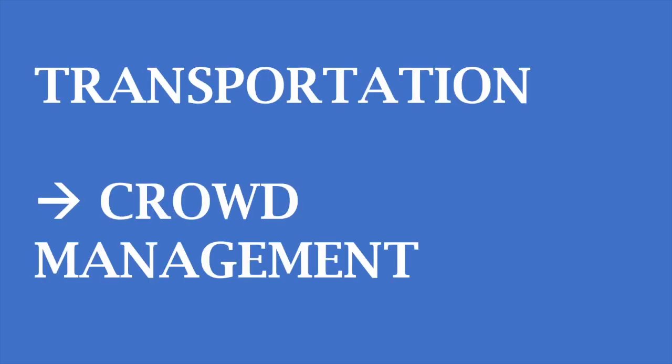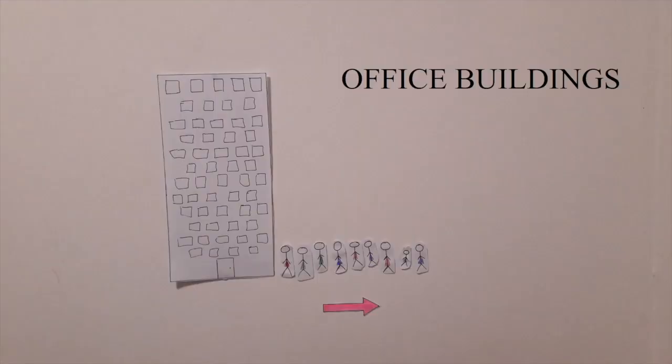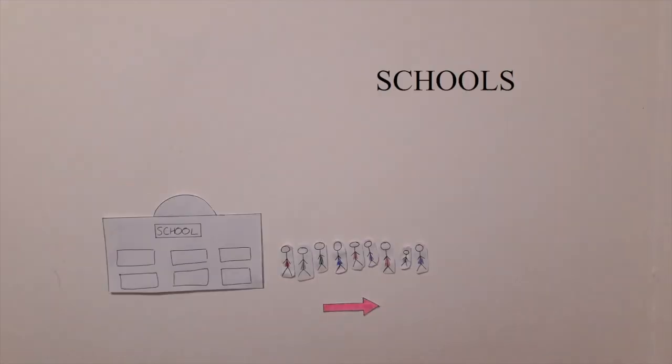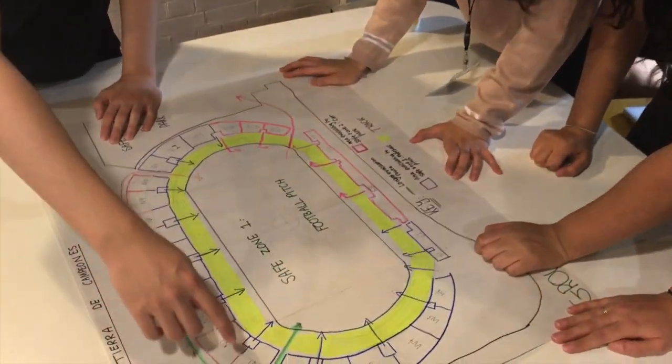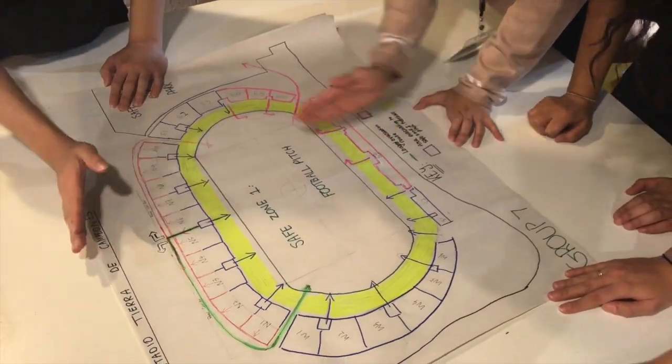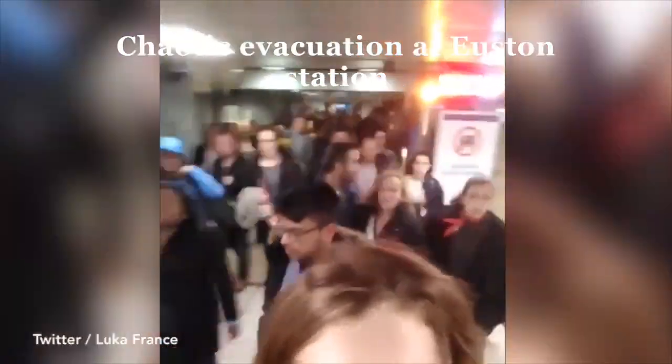Another crucial part of earthquake engineering is transportation and crowd management. This is getting crowds out from closed areas like office buildings, stadiums, and schools to safety in case of an emergency. Engineers have to design evacuation plans that allow people to get to safety quickly. These prevent congestion at exits, which is dangerous and inefficient.